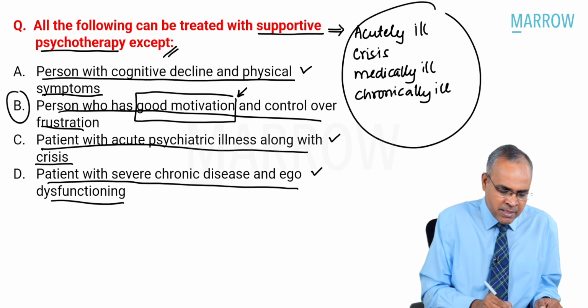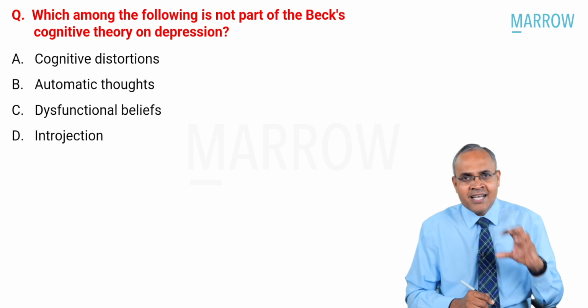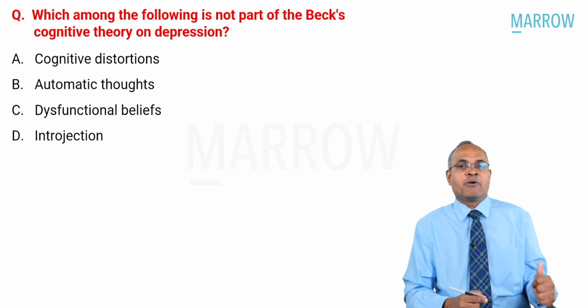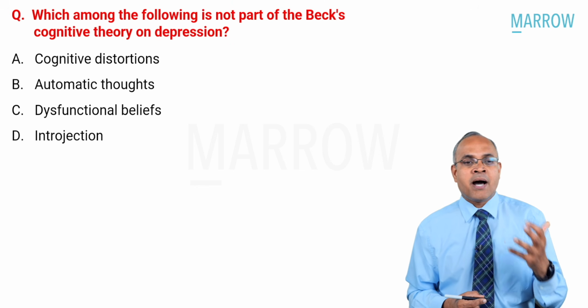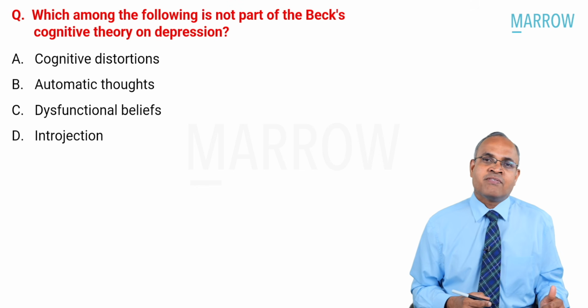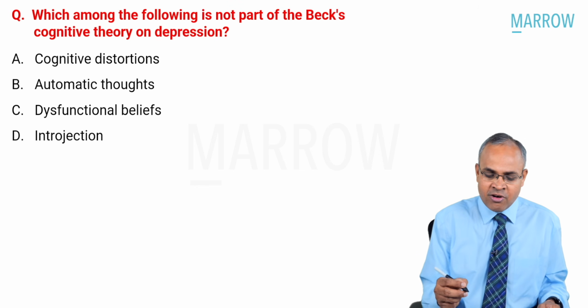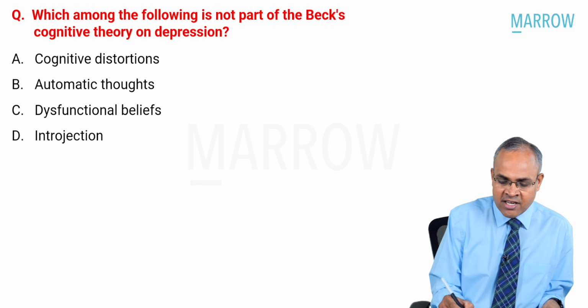A good, simple, practical question, where if you apply common sense, you'll be able to answer this question. Which among the following is not part of Beck's cognitive theory on depression? Which of the following is not part of Beck's cognitive theory of depression?